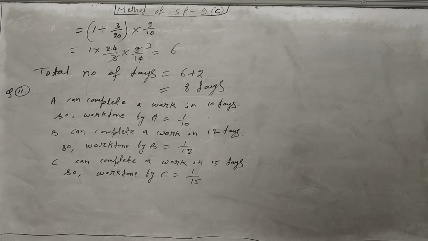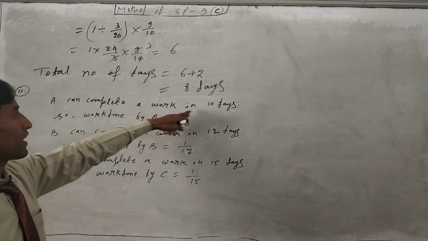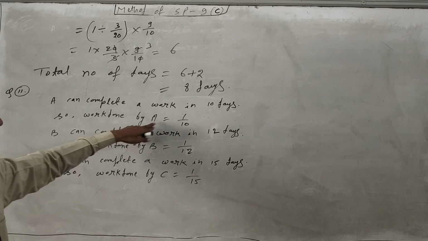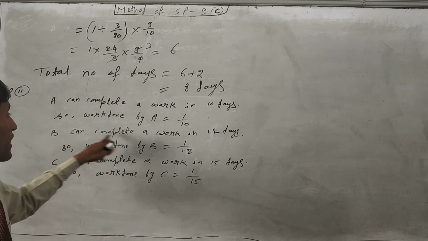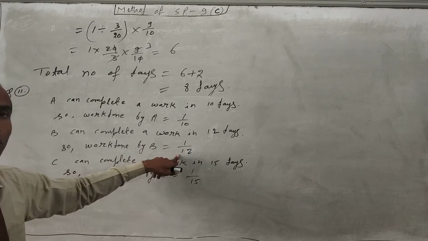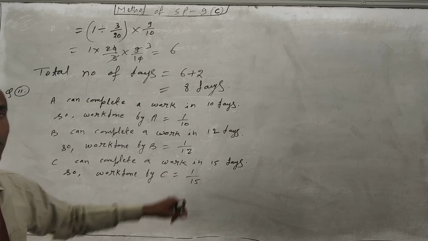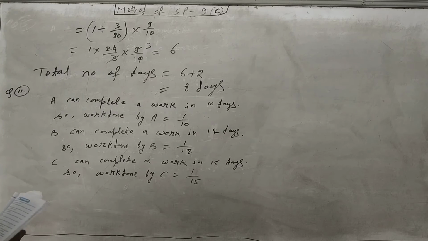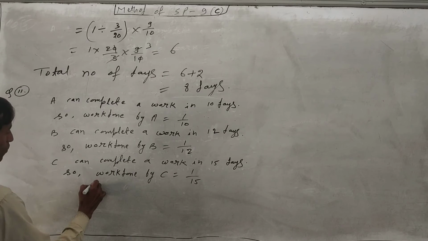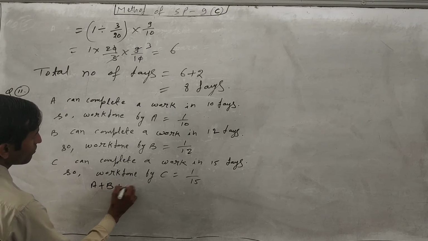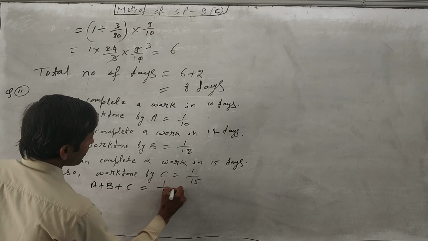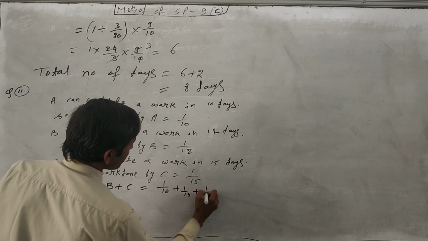So just you see here, A can complete the work in 10 days, so I have taken work done by 1 upon 10. Now B can complete in 12 days, so work done is 1 upon 12. And C can complete the work in 15 days, so work done is 1 upon 15. Now just you find work done for all three. So A plus B plus C, work done is equal to 1 upon 10 plus 1 upon 12 plus 1 upon 15.